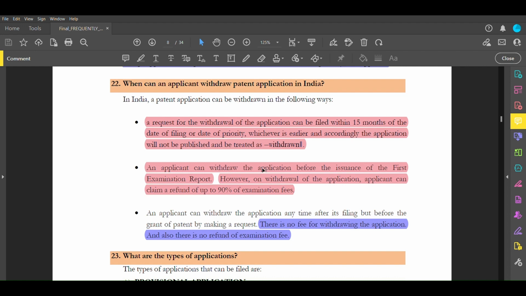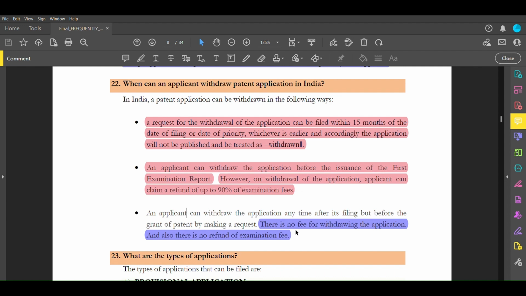An application can be withdrawn before the issuance of the first examination report. On withdrawal, the applicant can claim a refund of up to 90% of the fees. If you withdraw your application before the first examination report, then you can claim 90% of the examination fee.